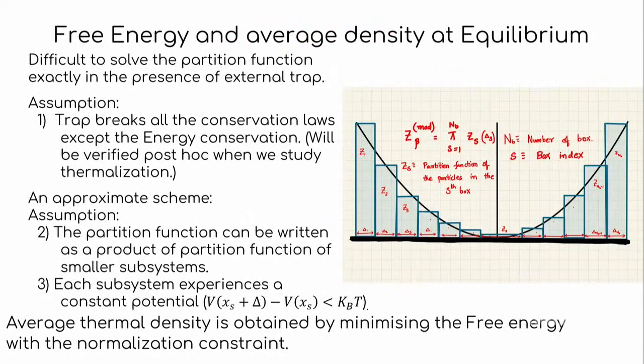So to start with the free energy, we want to find the equilibrium density profile. So we have to start with the partition function. To compute the partition function, we have to know first of all what ensemble we are in, but that's difficult because we don't know which conservation laws are broken. So we assume that it's only energy which is conserved. So our partition function is nothing but an integral over e to the power minus beta H.